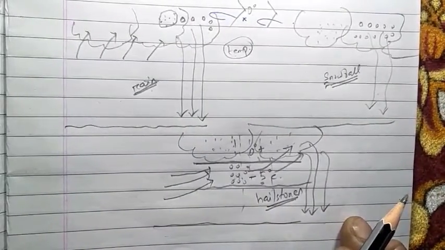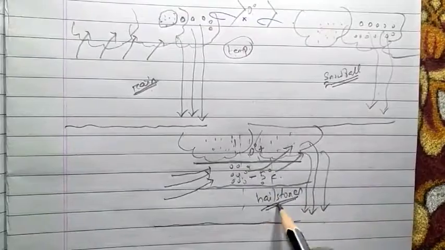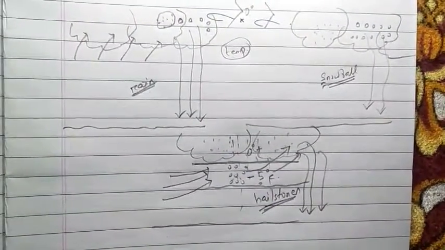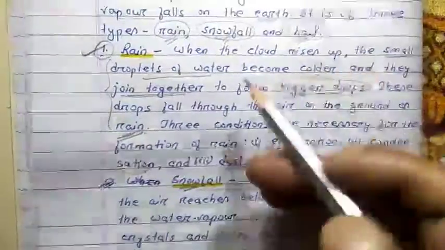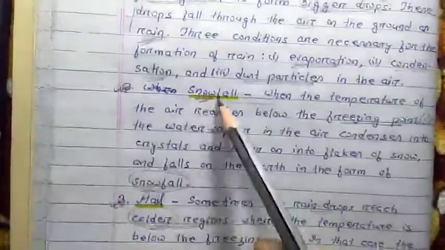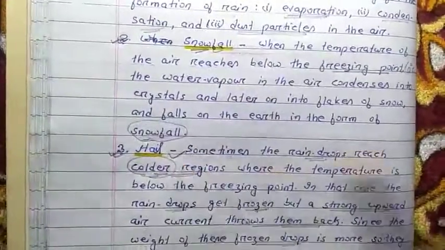Even during the winter season, we can experience hailstorms which generally cause a lot of damage. So I hope you have understood about the different types of precipitation, about rain, about snowfall, as well as about hail.